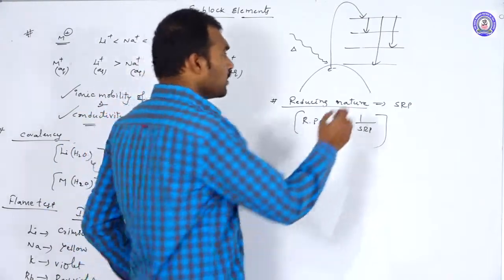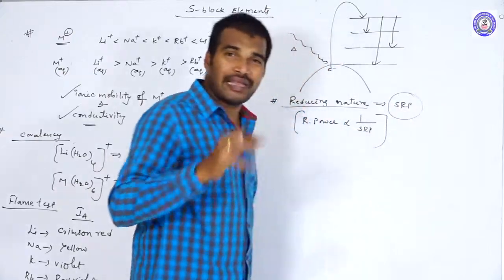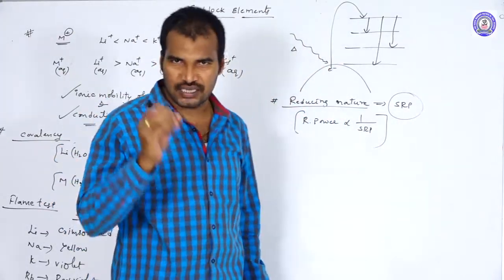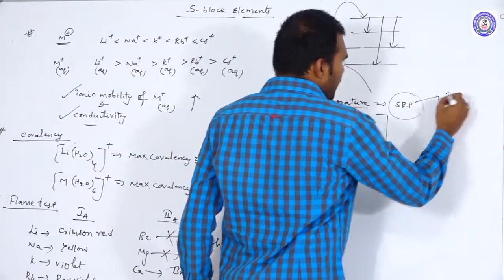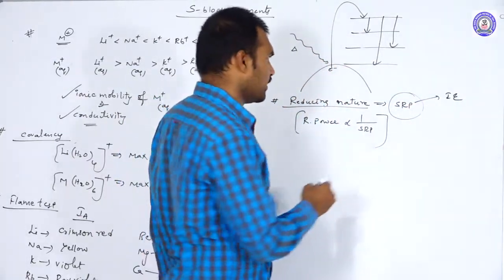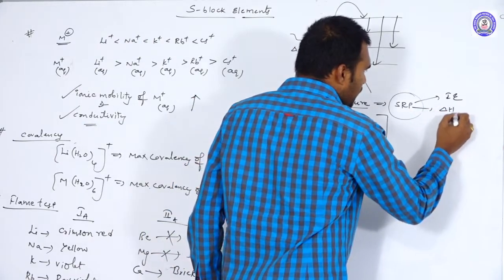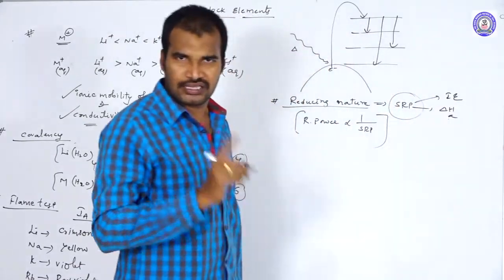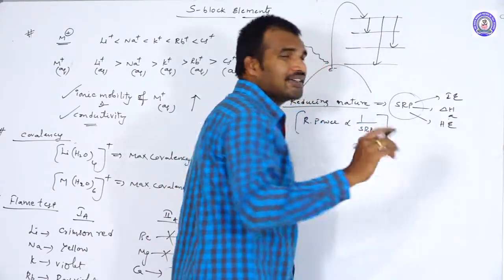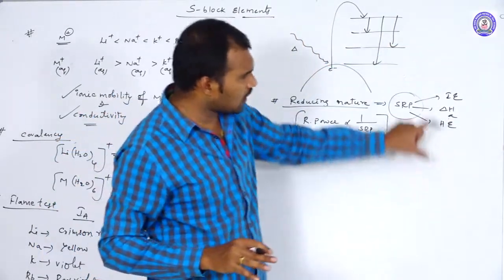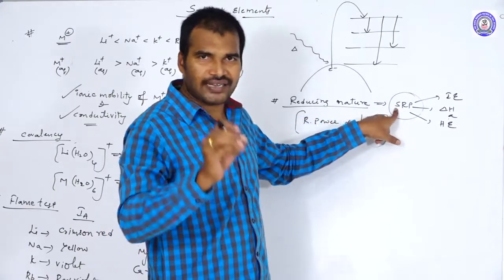Reducing power is inversely proportional to SRP value. But this SRP value mainly depends on three factors. What are those? The first factor is ionization energy. The second one is enthalpy of atomization. The third factor is hydration enthalpy.